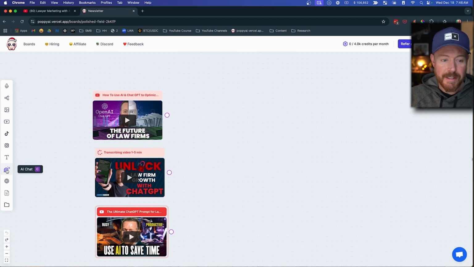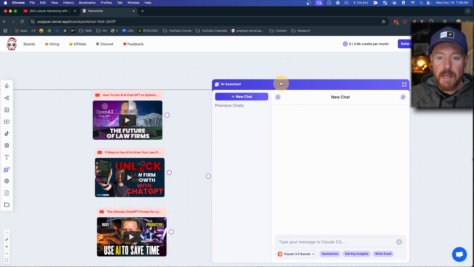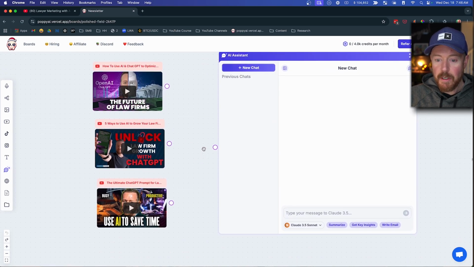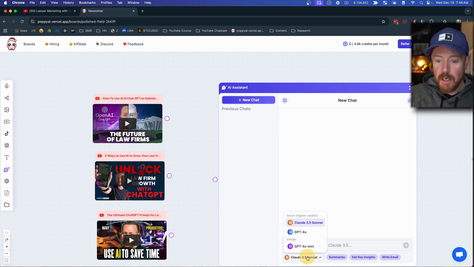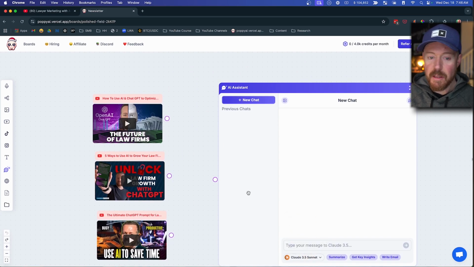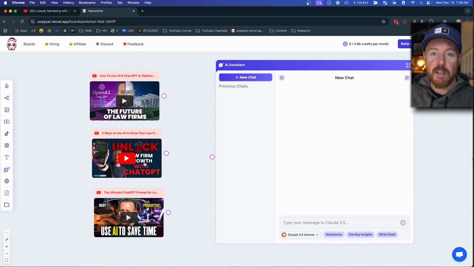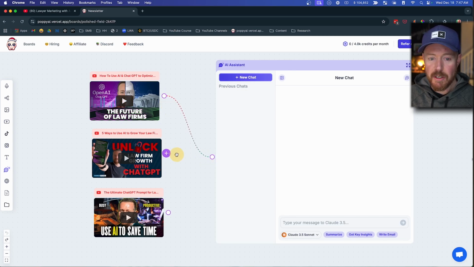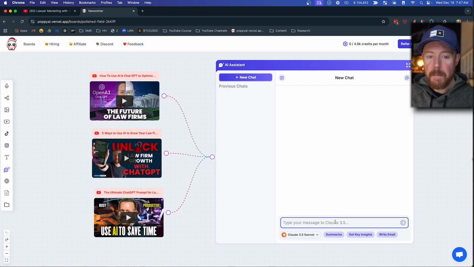And what I'm going to do is click this AI chat button. This is going to bring up a new chat window. Now, what's cool is that this uses Claude and it also uses ChatGPT. The interesting thing is that in the real world, I prefer ChatGPT. So if I just go to ChatGPT, I actually prefer using that. However, for some reason in this software, I prefer using Claude. I think I get better results. So you're going to take these circles and connect them to the AI chatbot. And now this chat is trained on these 3 videos.